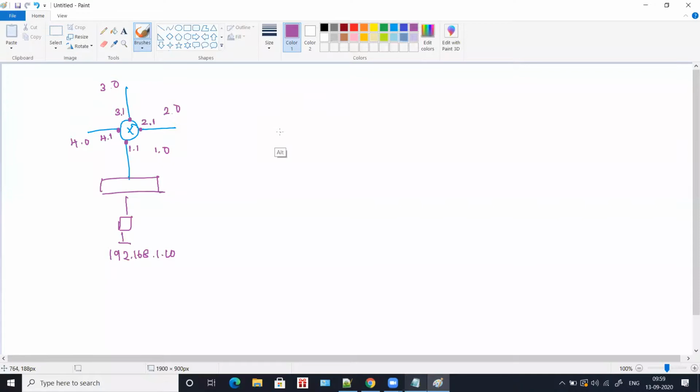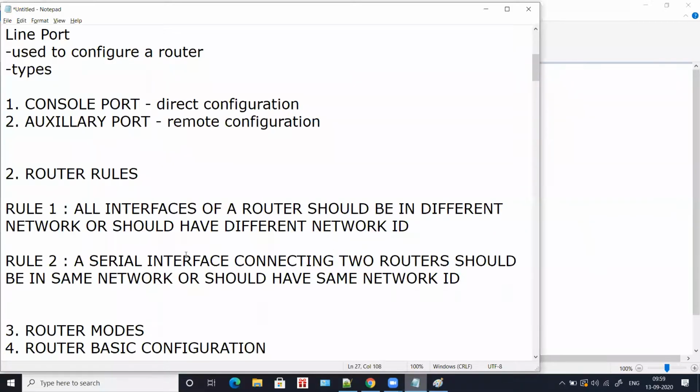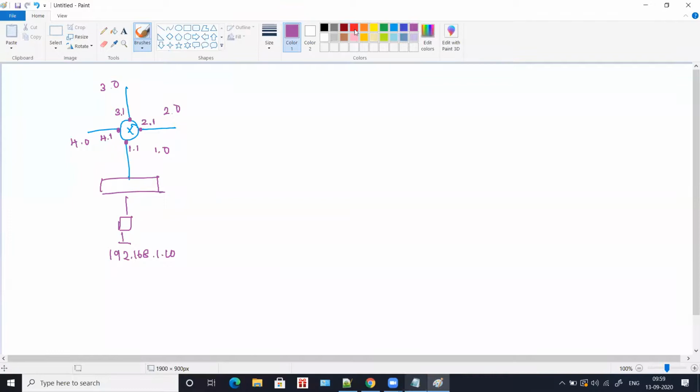Now, rule number 2 is a serial interface connecting two routers should be in the same network, or should have the same network ID. Now, we'll do something. For all these interfaces, we'll try connecting a router. This and this. Okay, so now we have connected routers.